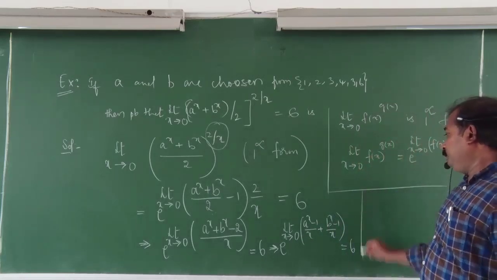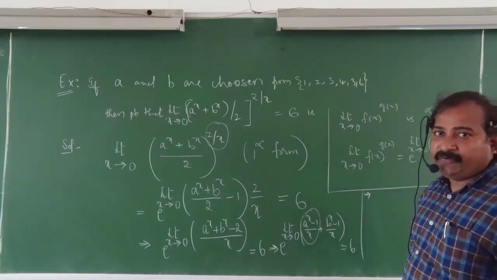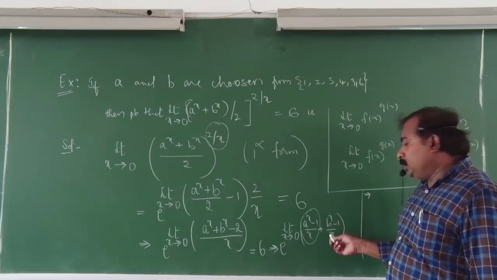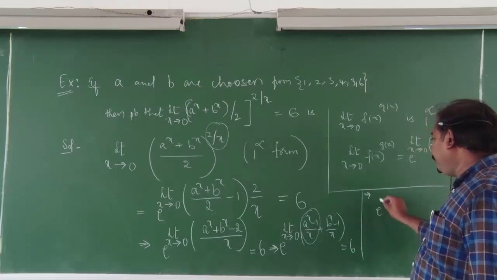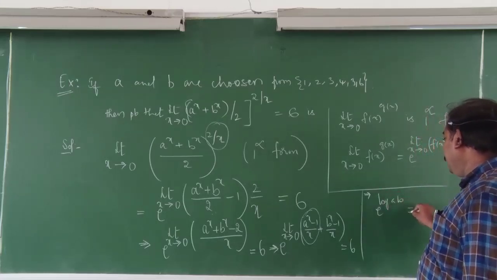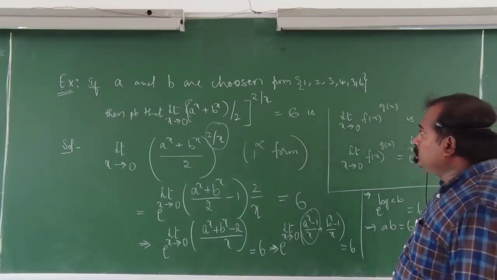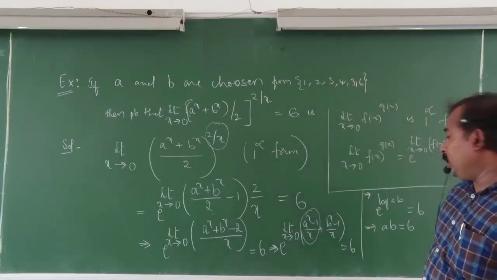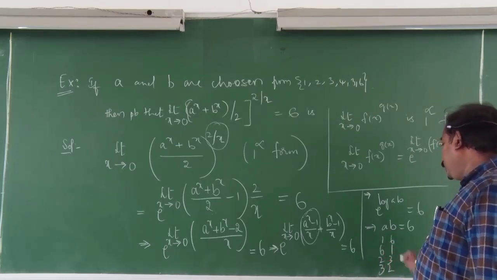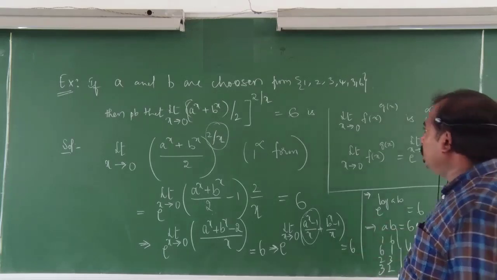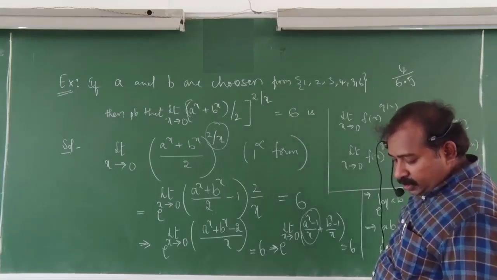Simplify this value. What is the formula for A power x minus 1 by x? It is logarithm of a. And this is logarithm of b. So logarithm of a plus logarithm of b, what is the value? Logarithm of ab. So you will get e power logarithm of ab is equal to 6, which means ab is equal to 6. So ab equal to 6, then you can take the favorable cases: 1 6, 6 1, 2 3, 3 2. Total 4 cases will be there, and you are selecting 2 out of 6, so 4 by 6 into 5 is the value. Simplify, and you will get the answer.